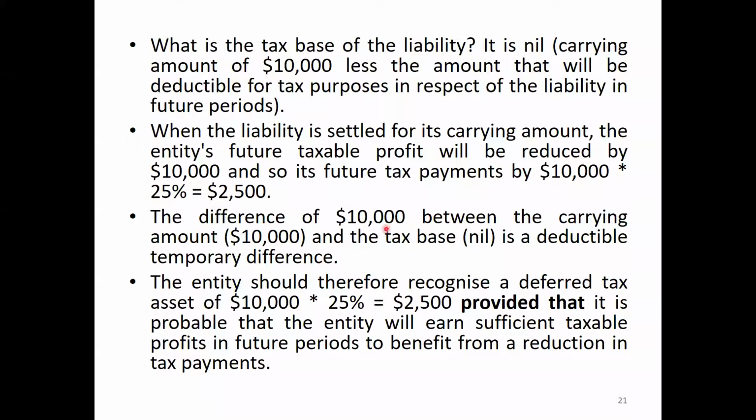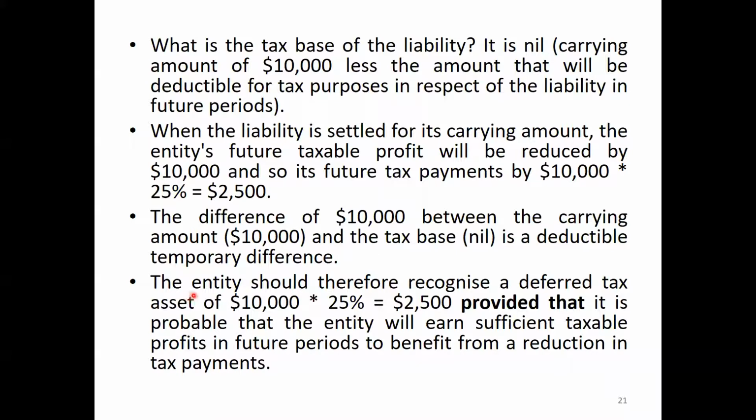The difference of 10,000 between the carrying amount of 10,000 and tax base 0 is a deductible temporary difference. The liability's carrying value is higher than its tax base, so it becomes a deductible temporary difference. If it is an asset, then it becomes a taxable temporary difference.